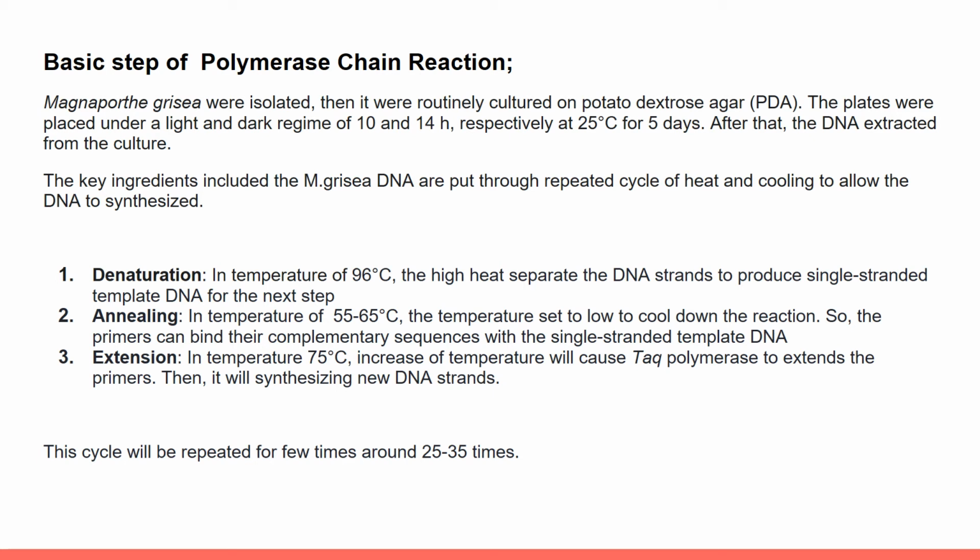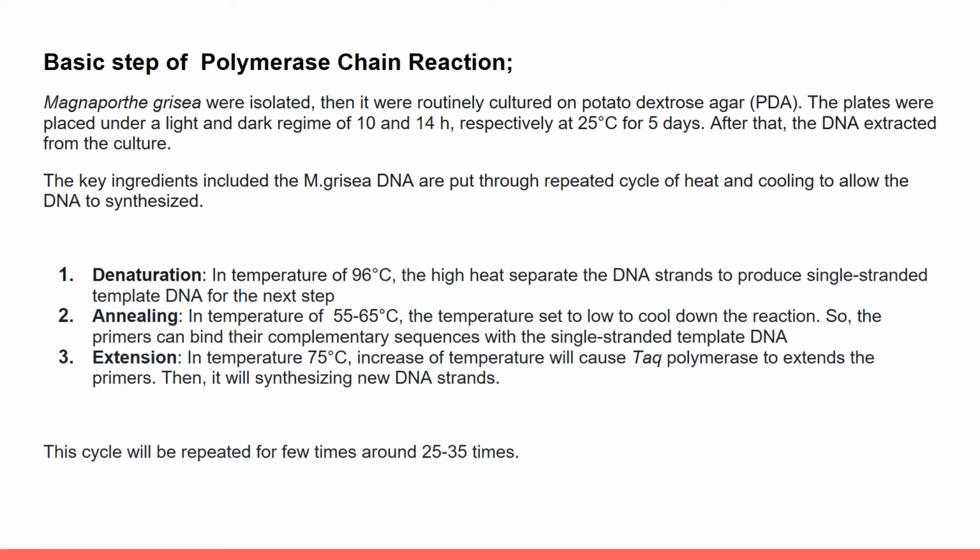Then we will continue with the PCR, where the Magnaporthe grisea DNA is put through repeated cycles of heating and cooling to allow the DNA to synthesize. There are 4 phases or 4 steps for the PCR. Firstly, the denaturation.